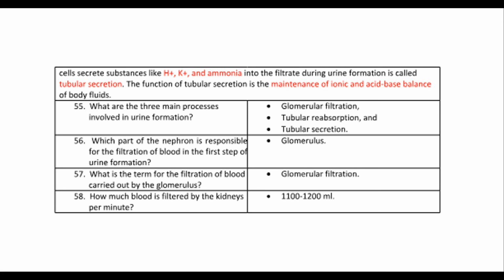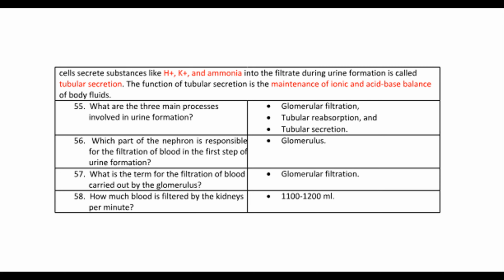55. What are the three main processes involved in urine formation? Glomerular filtration, tubular reabsorption, and tubular secretion. 56. Which part of the nephron is responsible for the filtration of blood in the first step of urine formation?